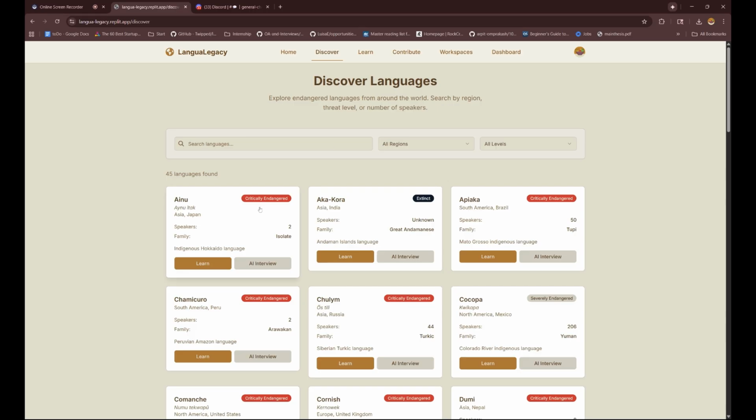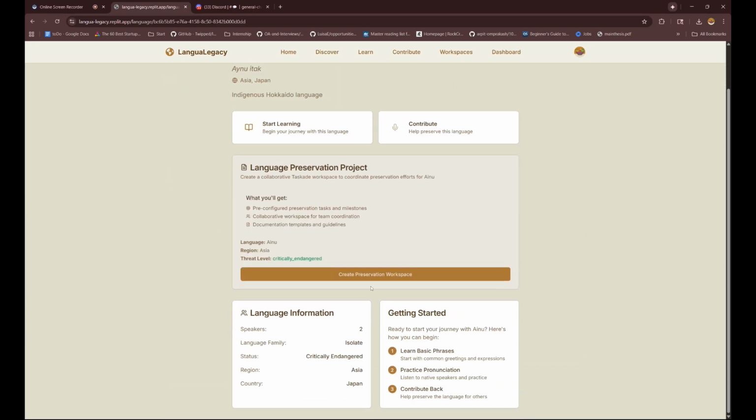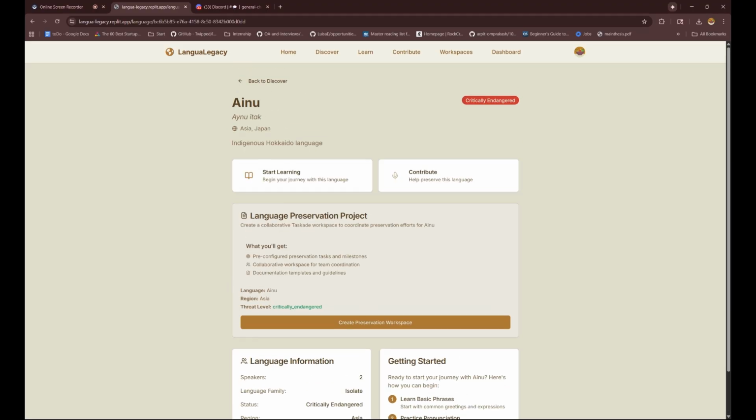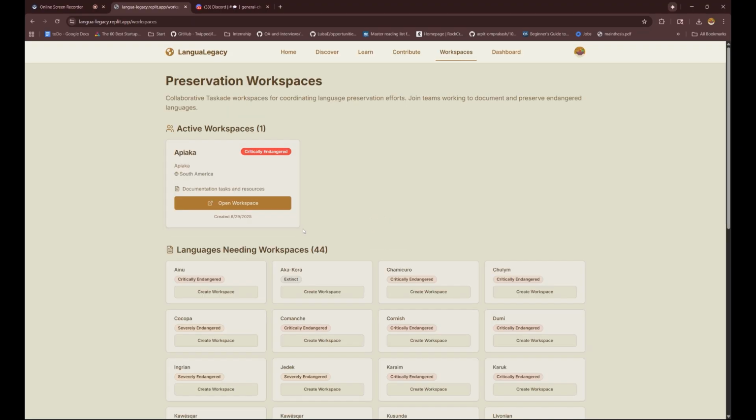We can also discover languages right here. So I can go over here, find out information about the language, what I can do, and I can also go to a preservation. So by using the power of Cascade, I can go to workspaces, I can open a workspace.